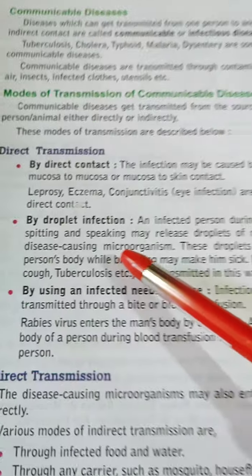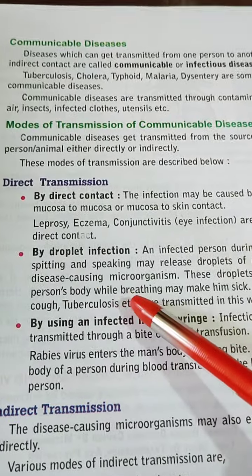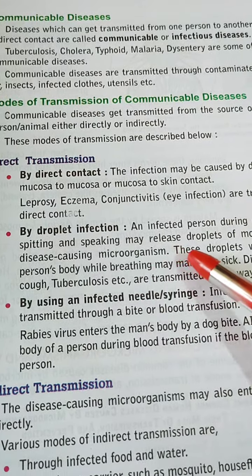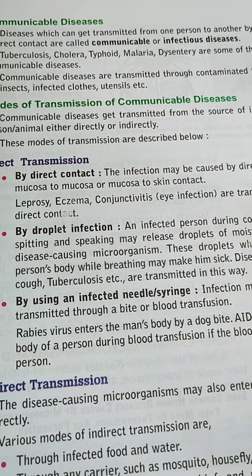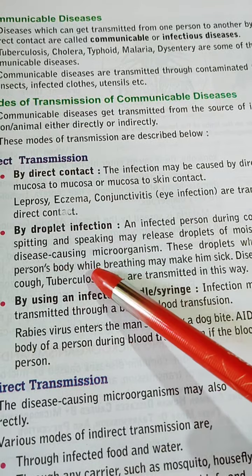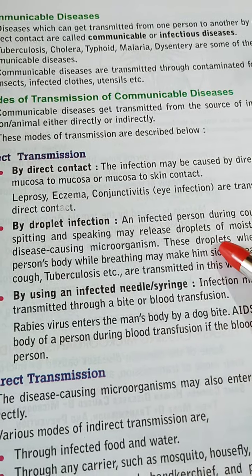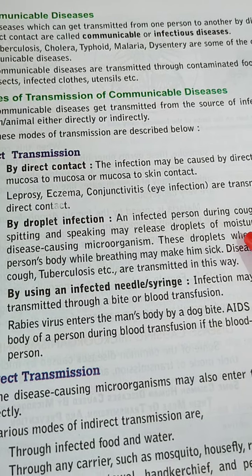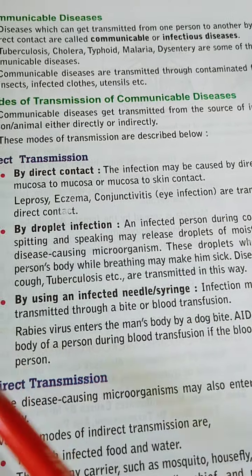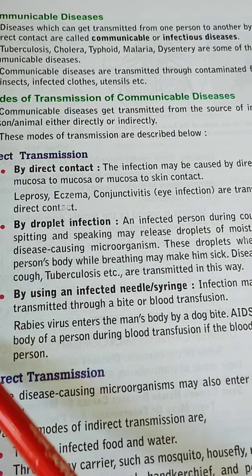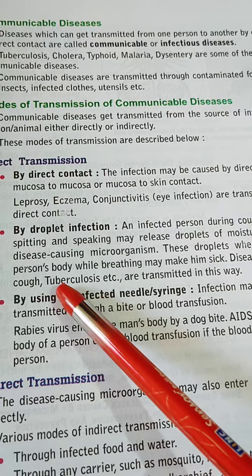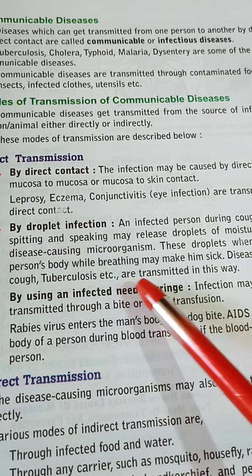The next type of transmission is known as droplet infection. An infected person during coughing, sneezing or spitting or even speaking may release droplets of moisture carrying the disease-causing microorganisms. These droplets, when they enter another person's body through breathing, may make him sick.